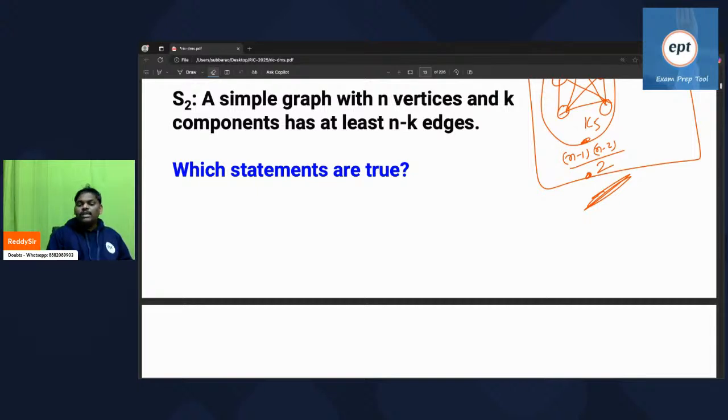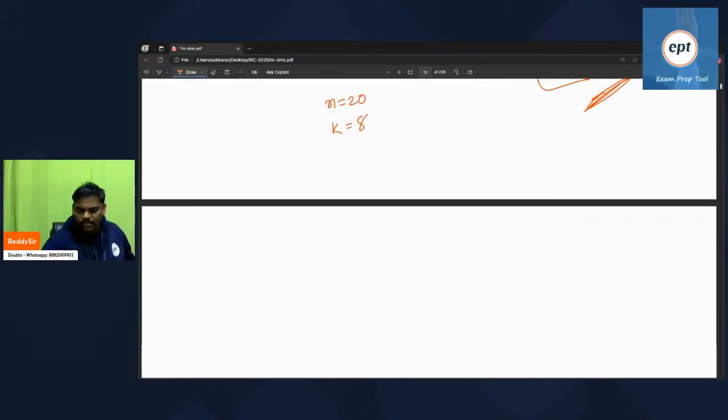But when you say graph, it is a collection of some subgraphs. K components means a collection of k subgraphs. A collection of k small graphs is a simple graph here. No forest, nothing. Now observe. Assume n value is 20 and k value is 8. Now understand this.